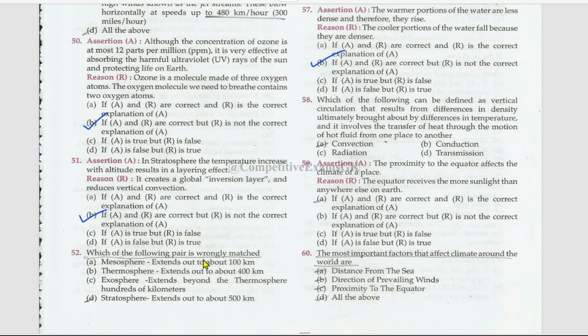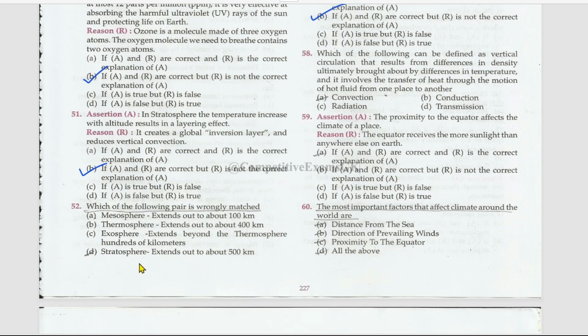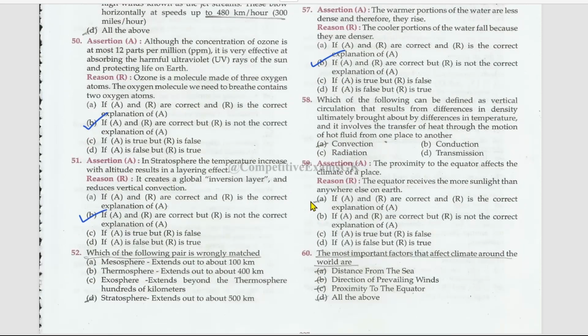Which of the following pairs is wrongly matched? Okay, mesosphere extends out to about 100 kilometers, true. Thermosphere extends out to about 400 kilometers, true. Exosphere extends beyond the thermosphere hundreds of kilometers, true. Stratosphere extends up to 500 kilometers. No, this is false.